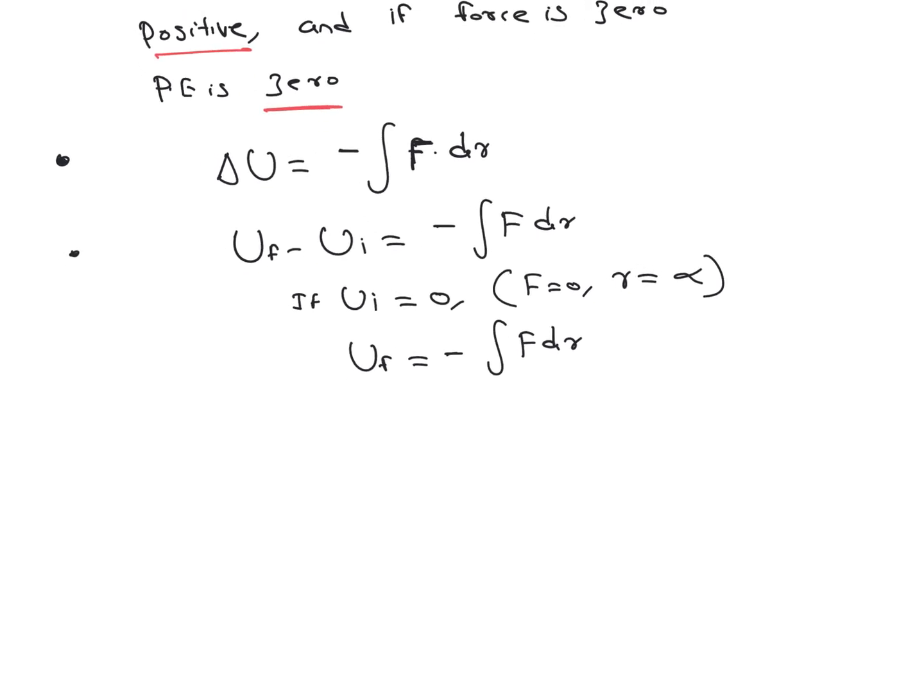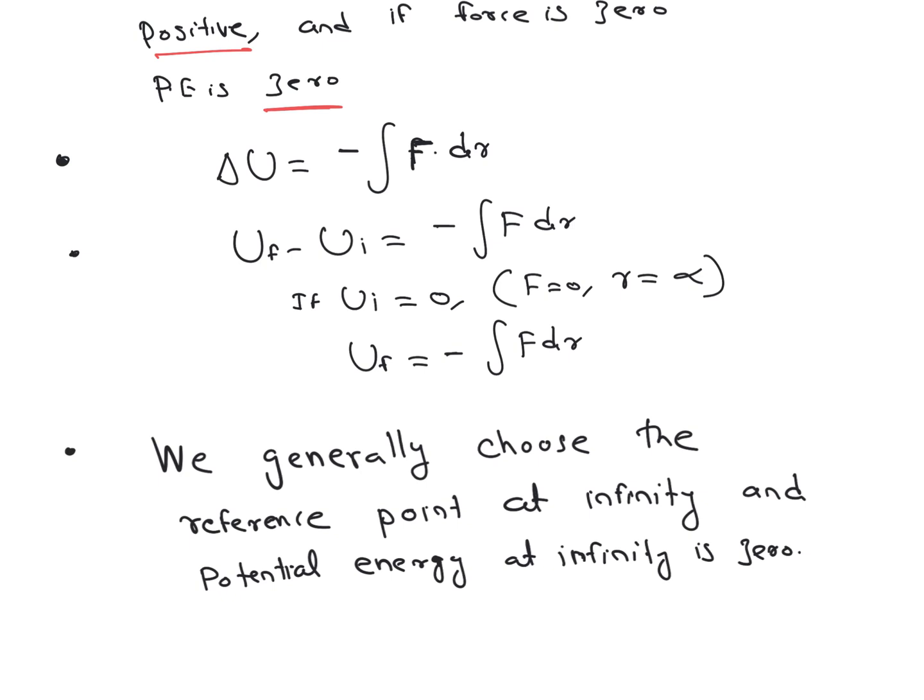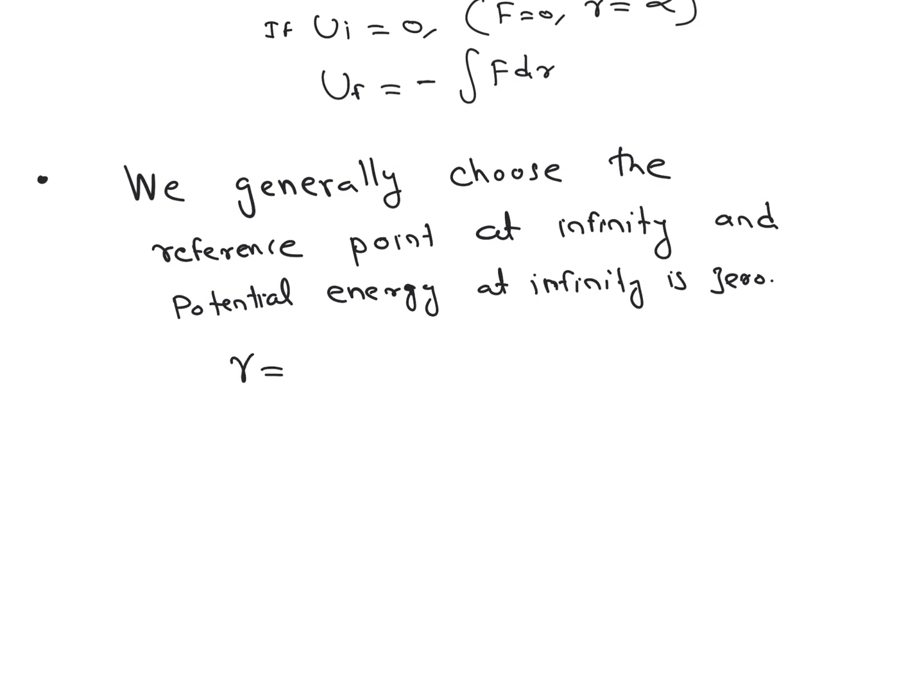So whatever the work done to take it from infinity to a point, that is nothing but the final potential, or the potential at that point. Generally we choose the reference point at infinity, and potential energy at infinity is 0. So if we take this R as infinity, then the value of potential energy is going to be 0 there.